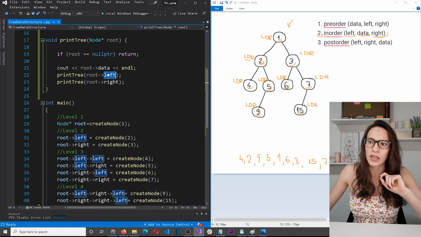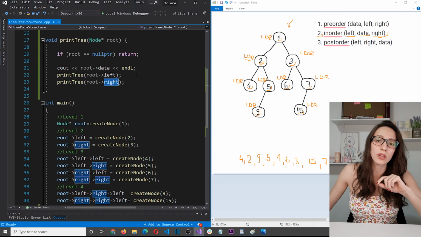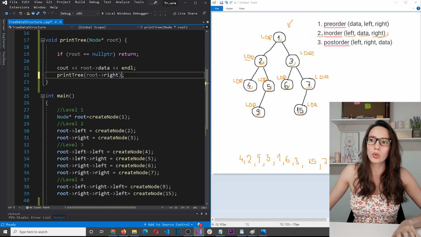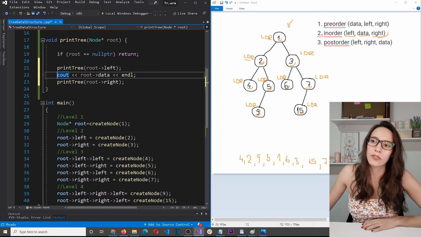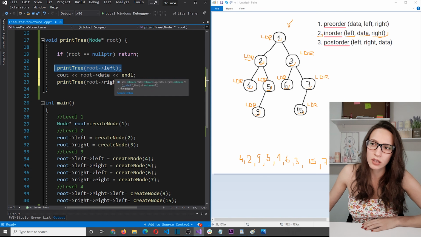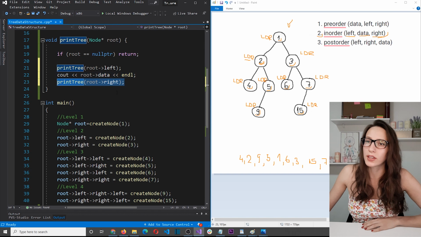So data, left, right. On the other hand, the inorder algorithm first visits the left child and then data and then right. So the only thing that we need to do is move this line here like this. So first visit the left child and then manipulate the data and then visit the right child.